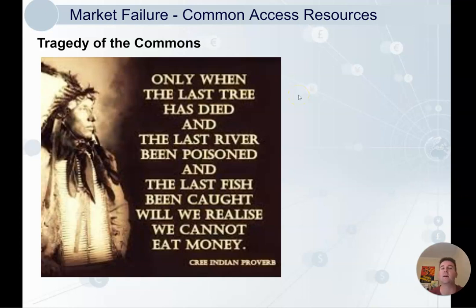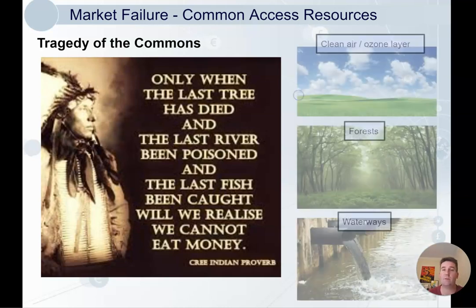This poster was up in my high school economics classroom when I was a kid. And it's always stuck with me. Only when the last tree has died and the last river been poisoned and the last fish been caught will we realize we cannot eat money. So the idea that we have to manage our common access resources sustainably.